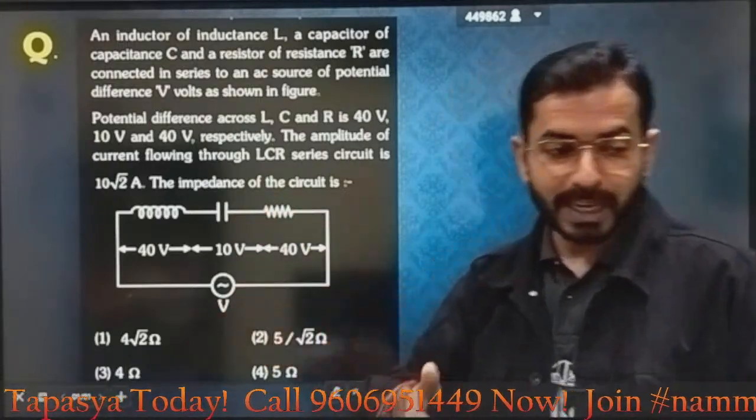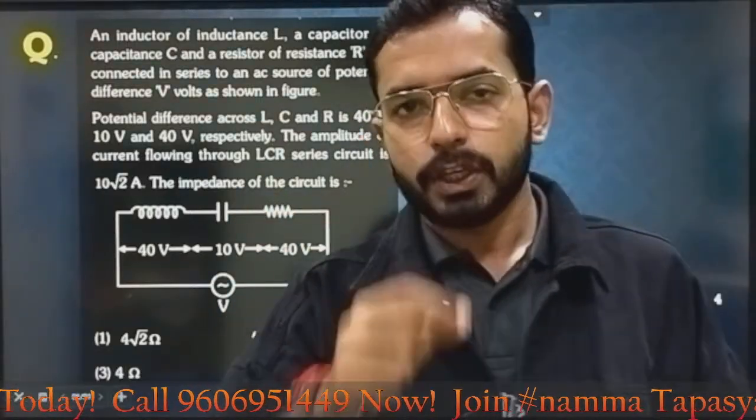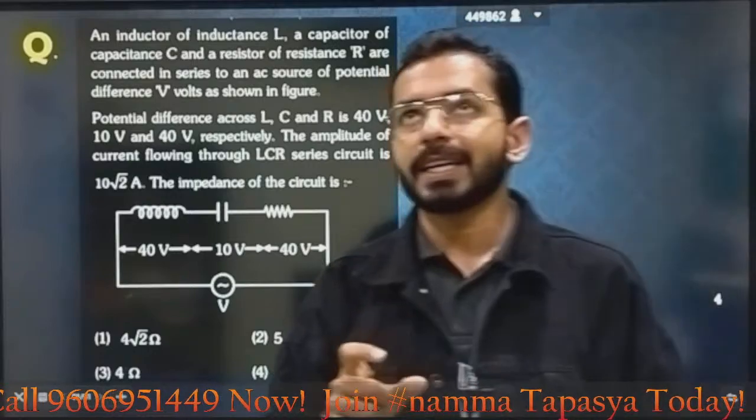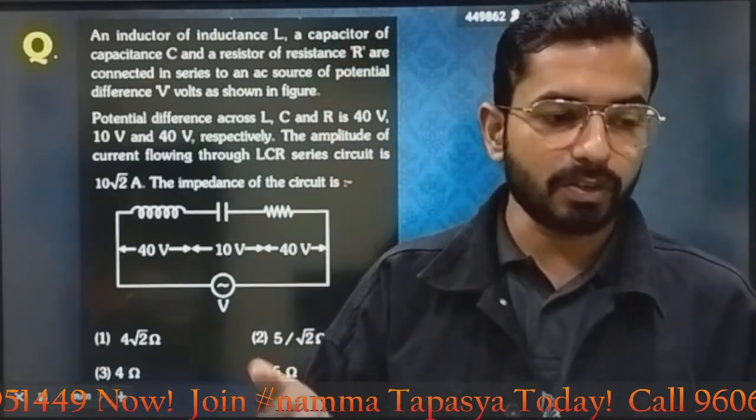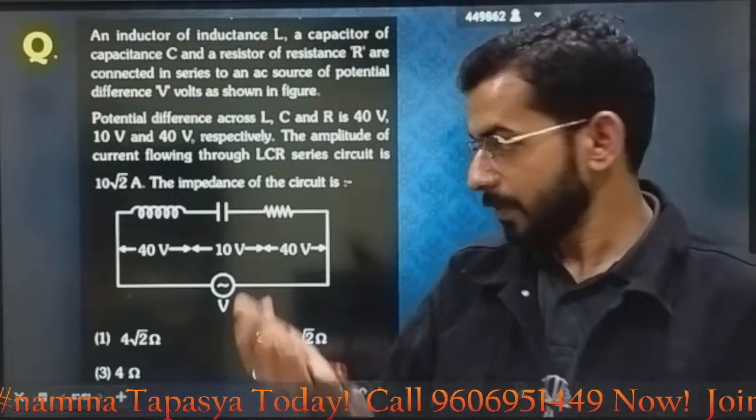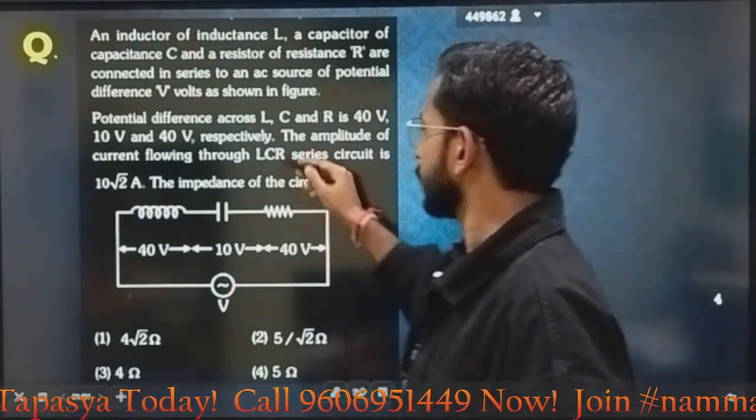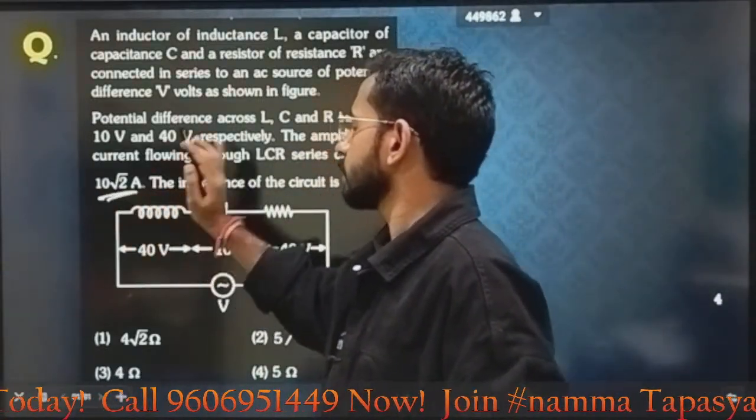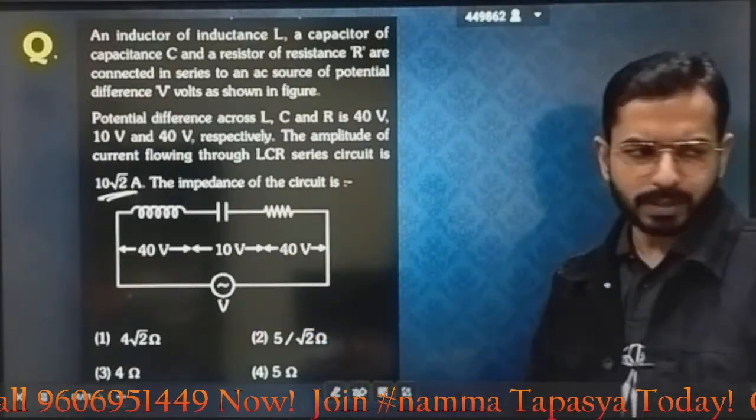That means I naught is the current amplitude. You know that the general equation for alternating current is I equals I naught sine omega t, and I naught is given as 10 root 2. So that is the first value I can take from here. The rest of the things are already mentioned in the diagram itself.